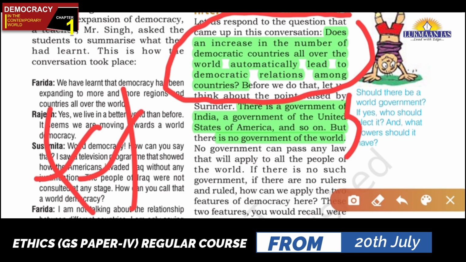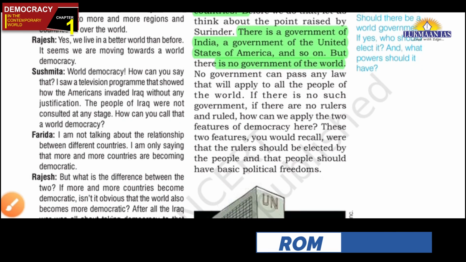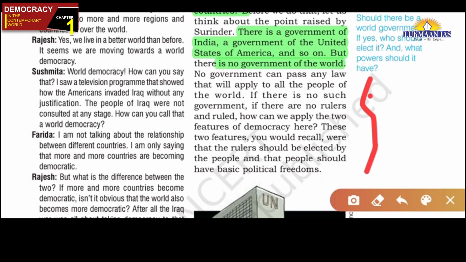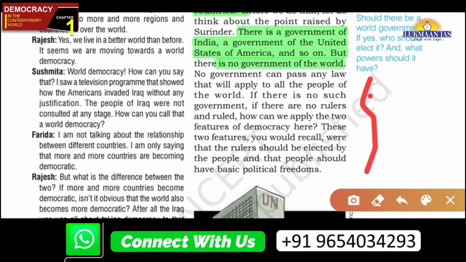Now when in the world there is no government, then the problem is: who will the people elect to rule? So the first criterion, that rulers should be elected by the people, cannot be there when there is no world government. So the first feature of democracy that we discussed at the beginning itself cannot be there. Then the second thing is that when there is no ruler and no ruled, what is the utility of people having some basic political freedoms?